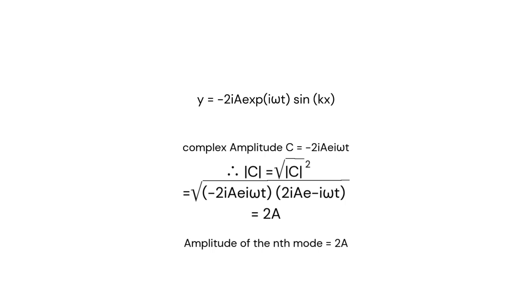If I take the magnitude of C alone, I will do root over modulus of C squared, which is root over (minus 2ia e to the power i omega t) times (2ia e to the power i omega t). And this will give me 2a. So the amplitude of the nth mode equals 2a.